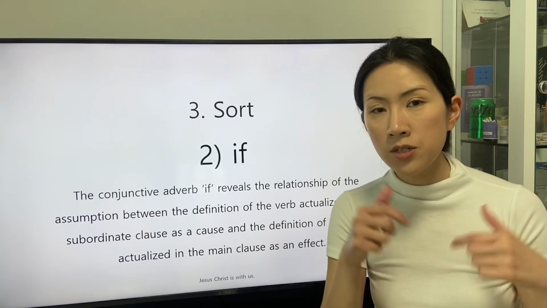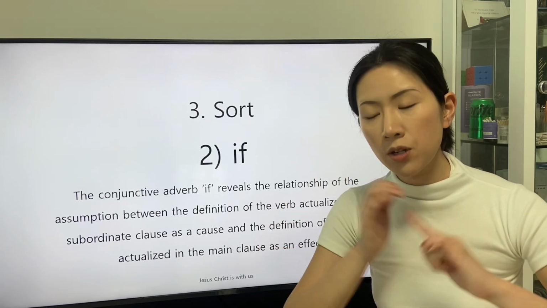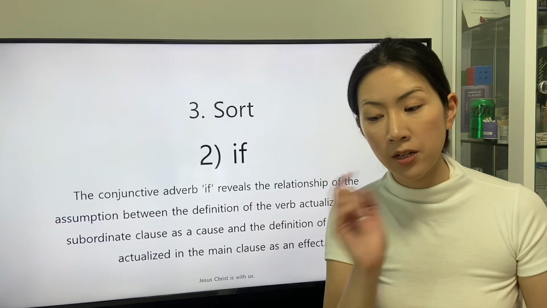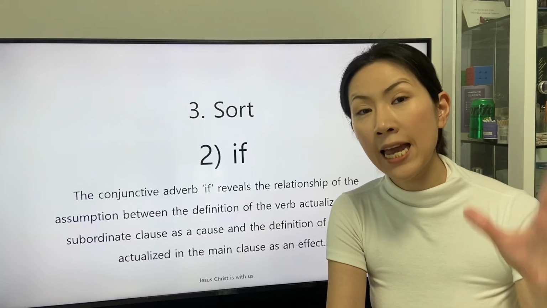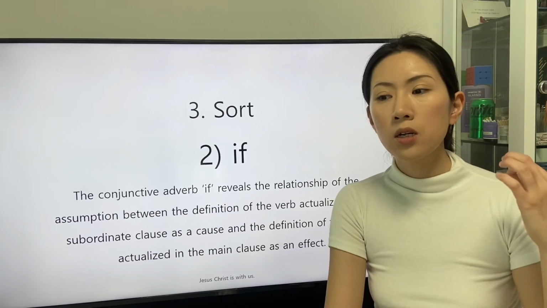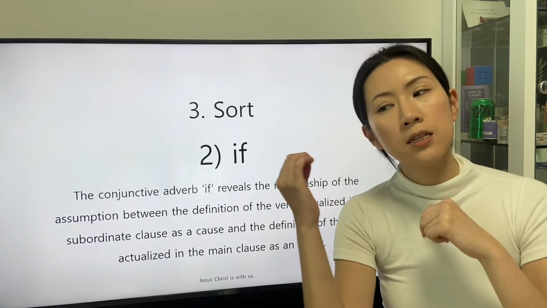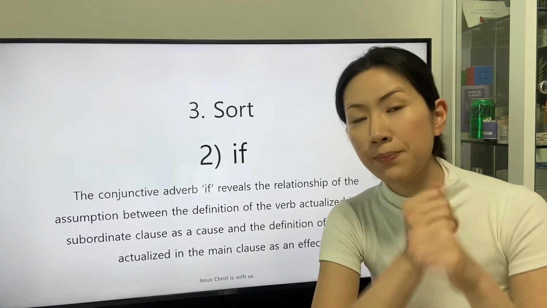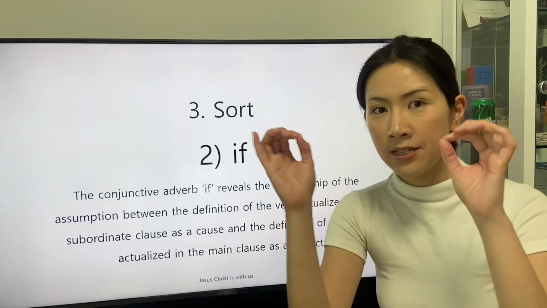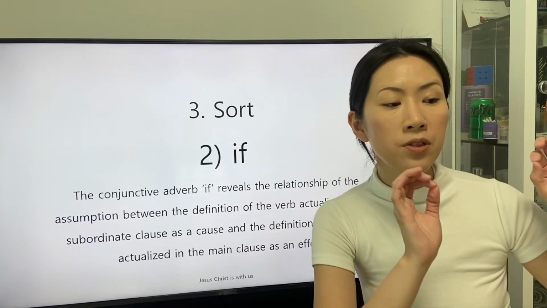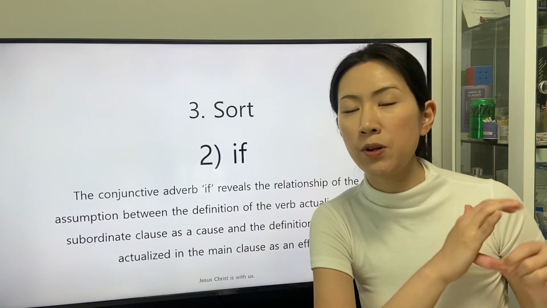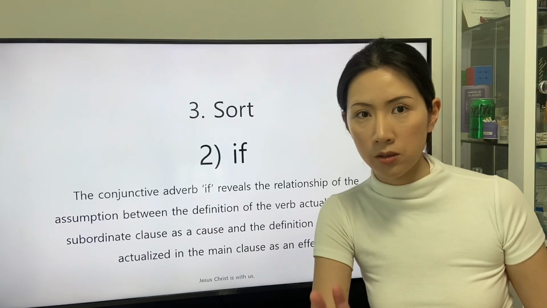So the speaker considers the experience, condition, or action stated in the main clause to be actualized as an assumption. Then the main clause states the experience, condition, or action as an effect of the assumed experience, condition, or action in the subordinate clause.